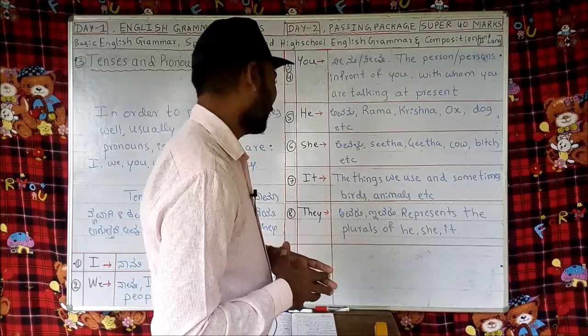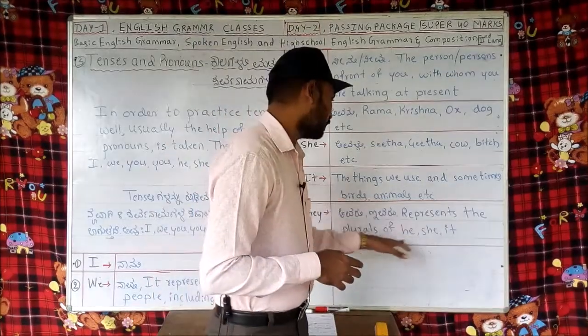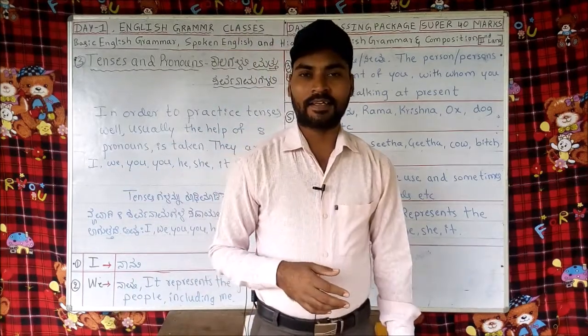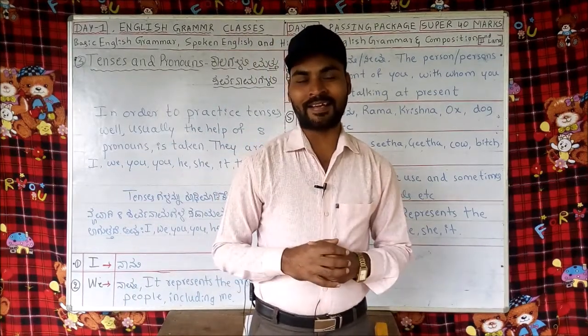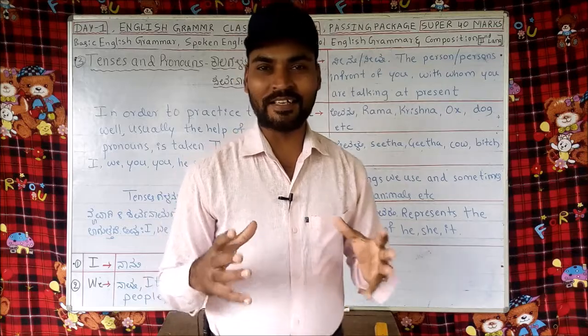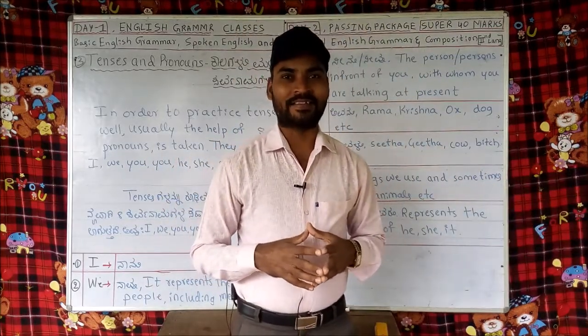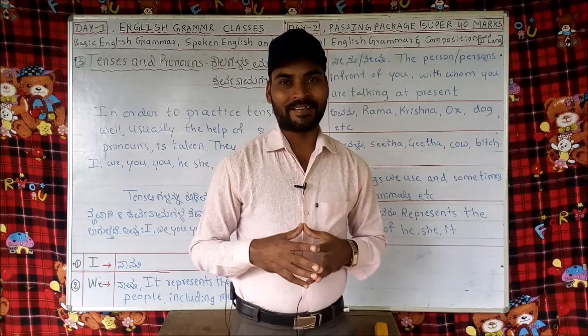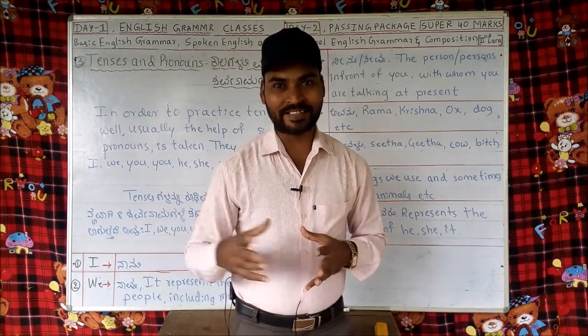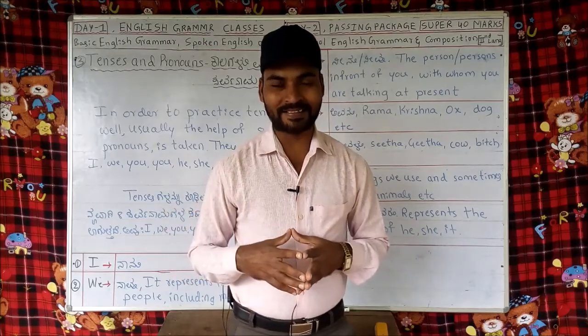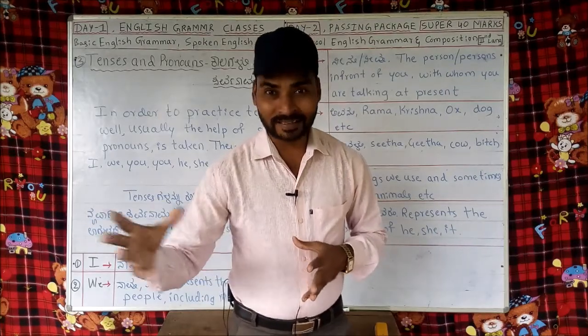Then they represents the plurals of he, she, it. They are good people, they are heavy sticks, they are bad animals, they are good girls. This is how we use it.